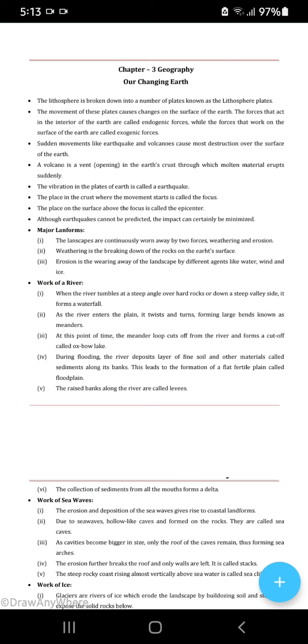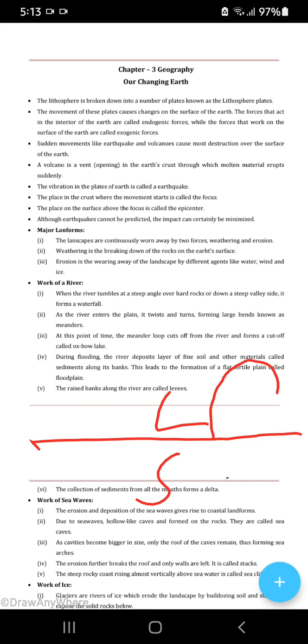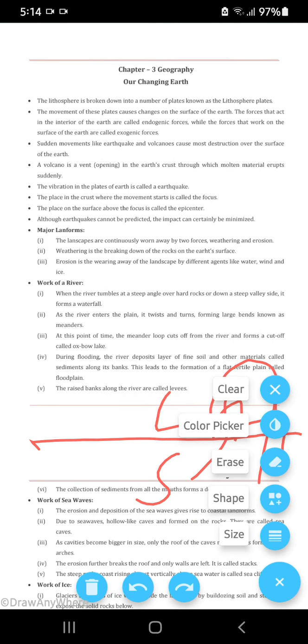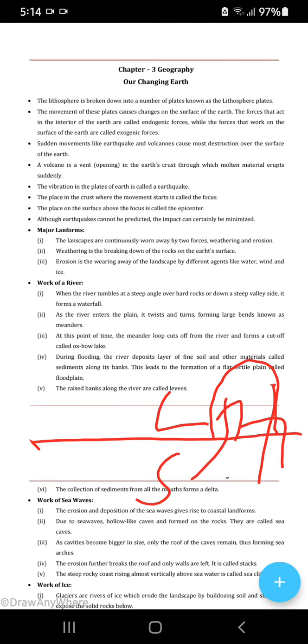Now, suppose you find a sea over here. Here is a sea. Here is a land. You see, caves are right over here. Okay, the sea waves will go like this, and they will form erosion. And suppose a rock is over here. And next what will happen? They will form this hollow land and they are known as sea caves.